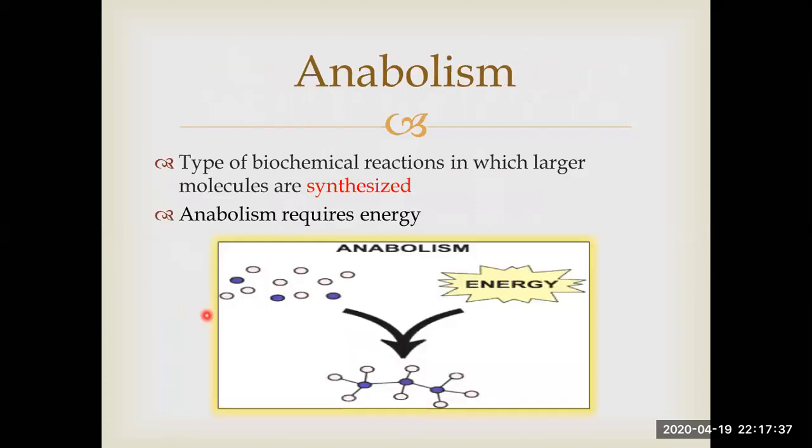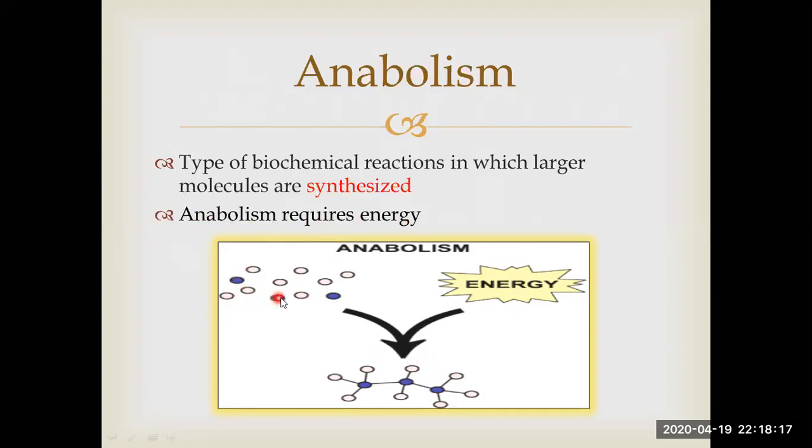So starting with anabolism. Anabolism is a type of biochemical reactions, obviously a type of metabolism, in which larger molecules are synthesized. And from which molecules are they synthesized? From smaller molecules. As you know, smaller molecules join together to make a big molecule or a large molecule, and the process by which these smaller molecules join together and give a large molecule is called anabolism. In other words, anabolism is a process of formation. Another main point here is anabolism requires energy.